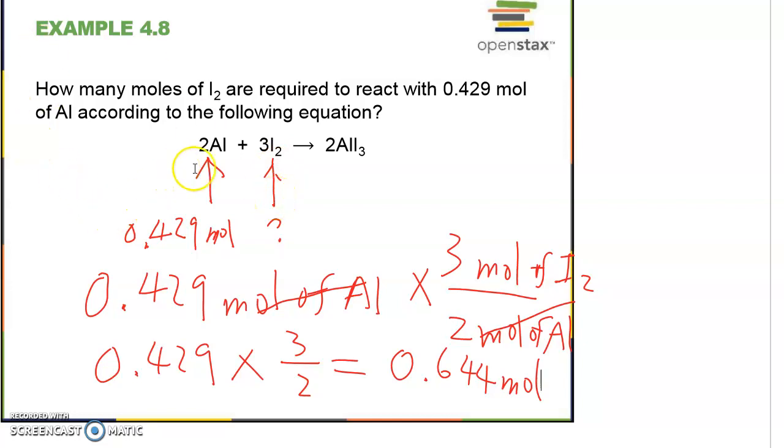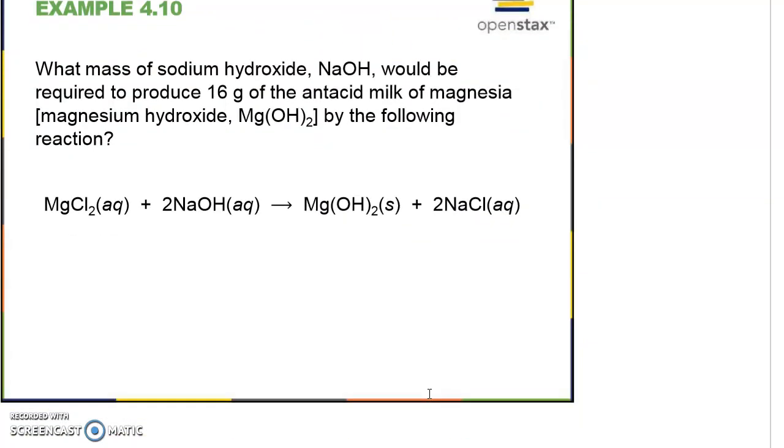We are very lucky that it's already given in moles because the ratio is in moles. The next step is we look for the ratio. It is 3 to 2, so we multiply by 3 and divide by 2. So this is what we get, 0.644 moles. It may sound easy. Let's look at the next one.